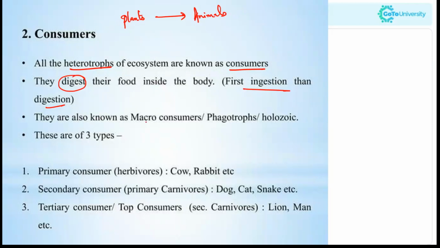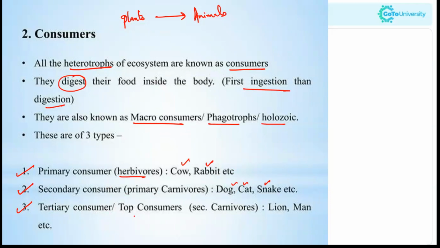They are also known as macro consumers, phagotrophs or holozoic. Now there are three types of consumers: primary, secondary and tertiary. Primary consumers are also known as herbivores, which include cow, rabbit, goat, etc. Secondary consumers consist of the dog, cat and snake, which are the carnivores, primary carnivorous animals.